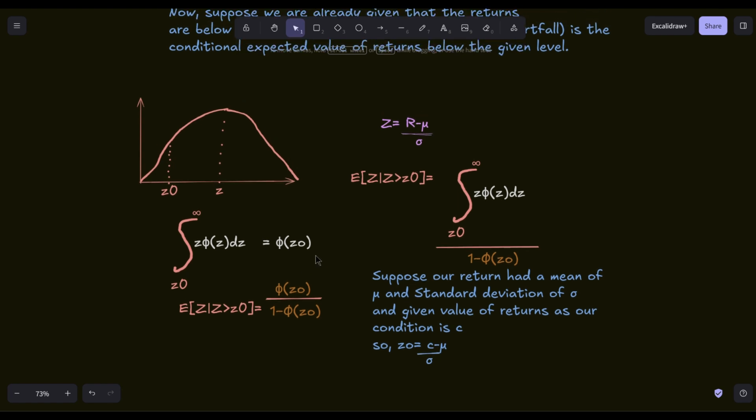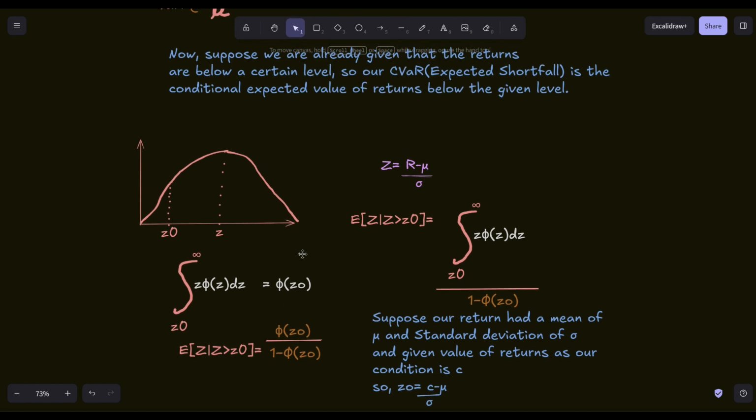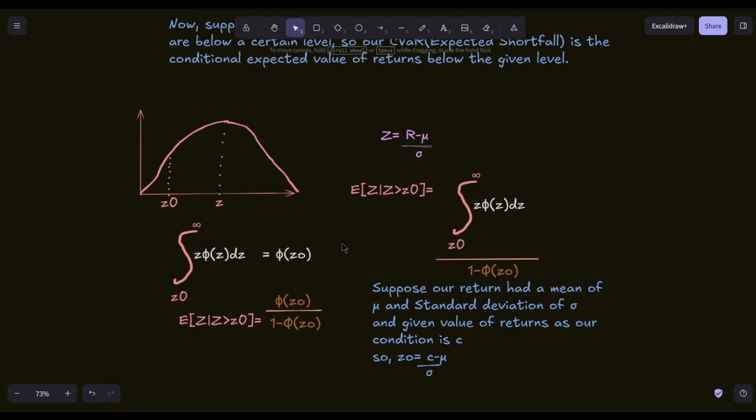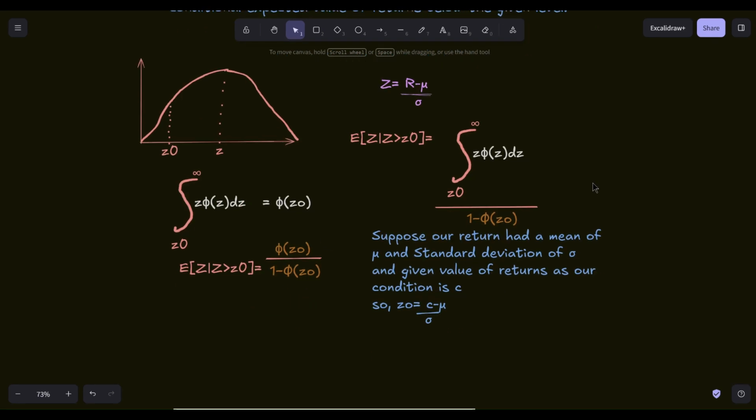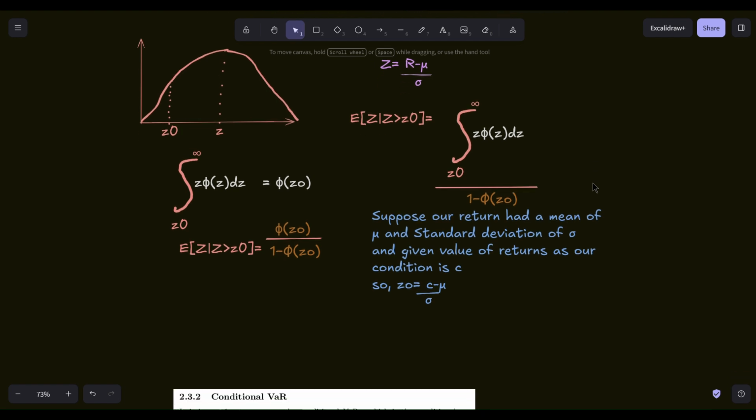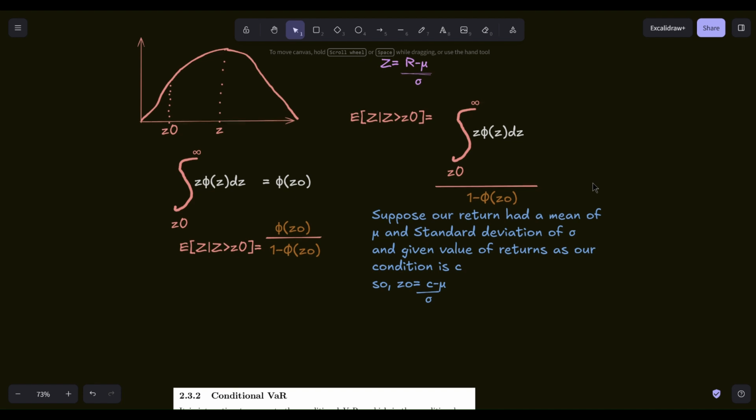Our expected shortfall in essence should be the expected value of Z, given that Z is less than the given value of Z0. But computing that could be fairly complicated and a difficult mathematical task. So, to summarize, value at risk tells us the point where the worst 5% of the outcomes begin, and conditional value at risk tells us the average size of those worst case outcomes once we are already in that 5% tail. This is why conditional value at risk is often considered a more informative risk measure than the value at risk.